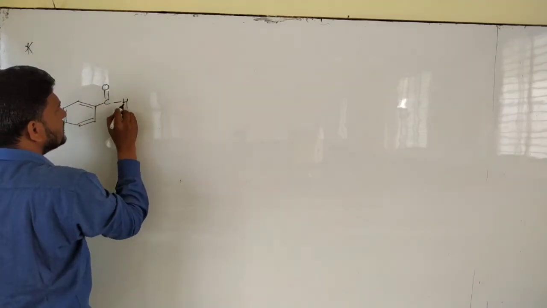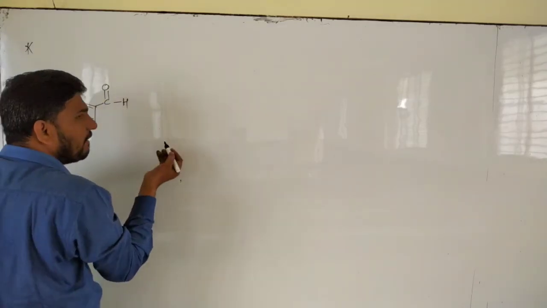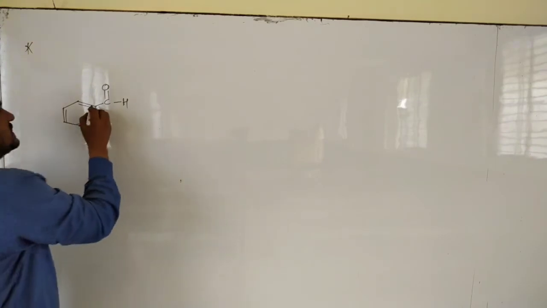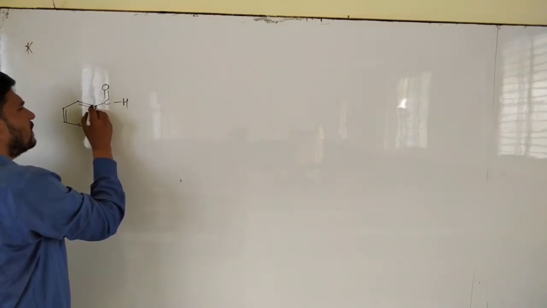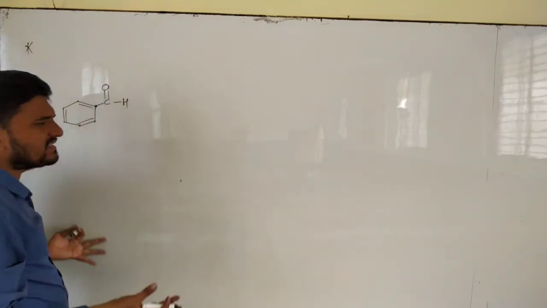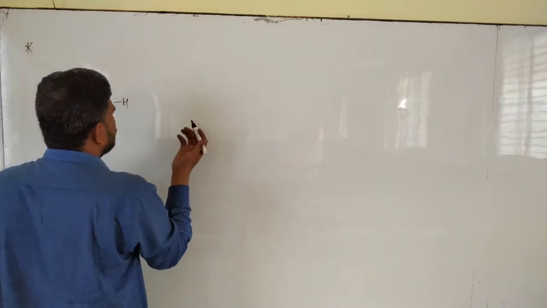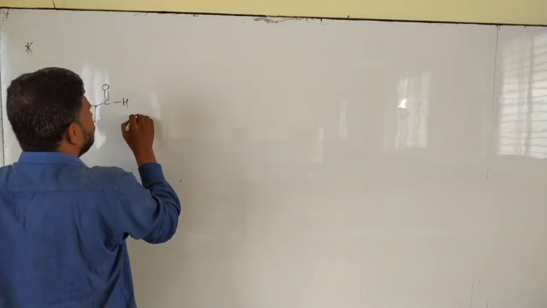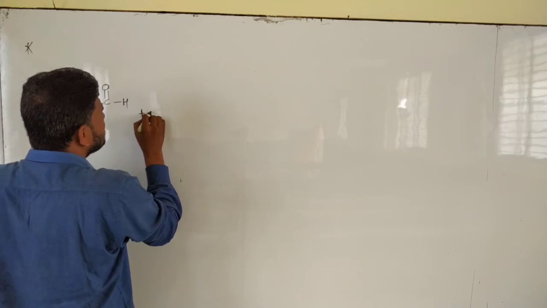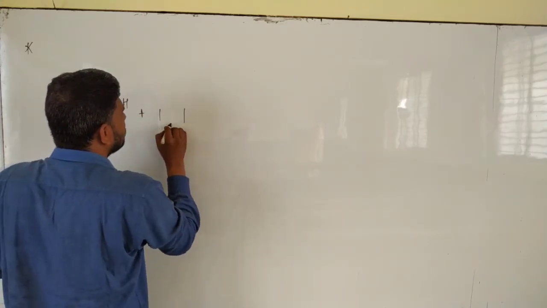Benzaldehyde also doesn't have alpha hydrogen. You see, this is the alpha carbon. Over here all the valencies of carbon are already satisfied. There is no hydrogen at all. Now if two molecules of benzaldehyde react with each other,